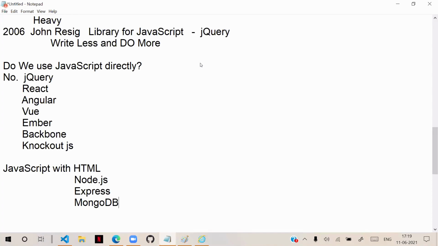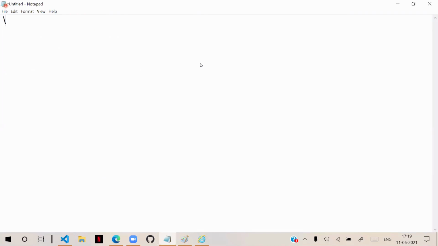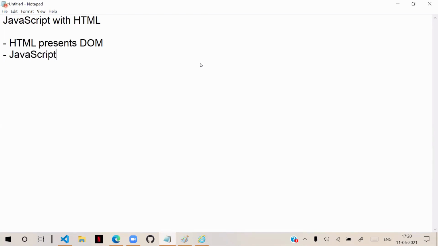So what is the purpose of JavaScript with HTML? What is the relation with HTML? That's what we are going to learn actually. So technically now we are going to learn JavaScript with HTML. Now, what is the relation of JavaScript with HTML? Generally, HTML presents the DOM, that is the document object model. Already we know that. And JavaScript manipulates the DOM.